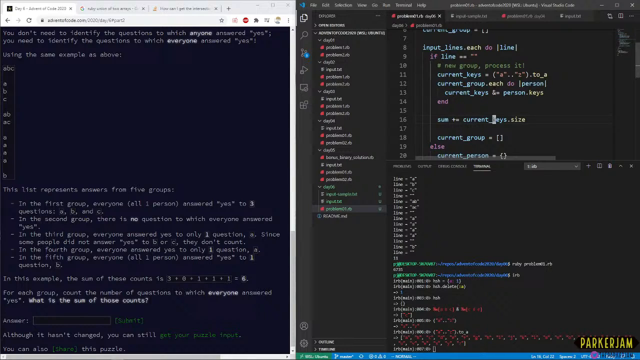I think there's probably like a nicer way we can do this with inject, but then I would need to look up the documentation for inject, and I'm not going to do that. That's just madness. That's silly. We're not going to do that.